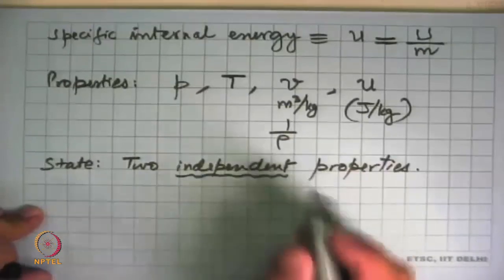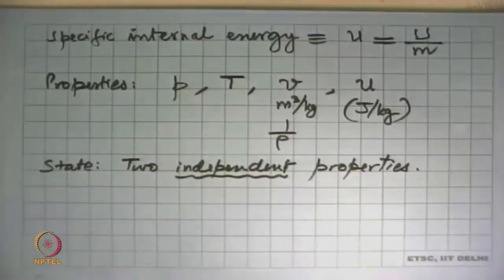This word will become clear a little later in the third module. Well, except for some cases, but those happen to be very important situations, these are all independent properties.